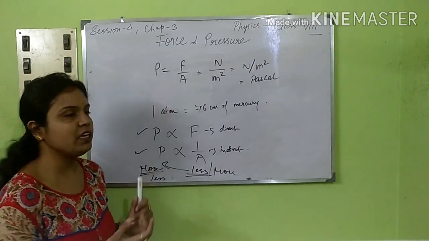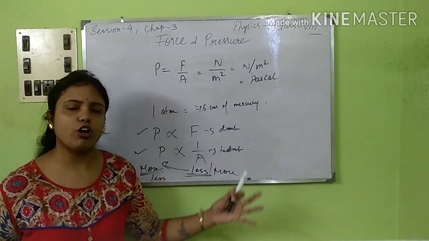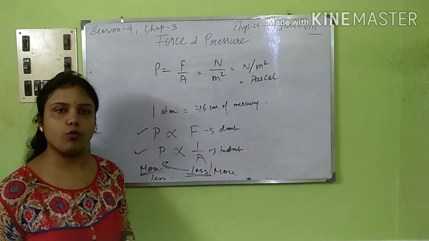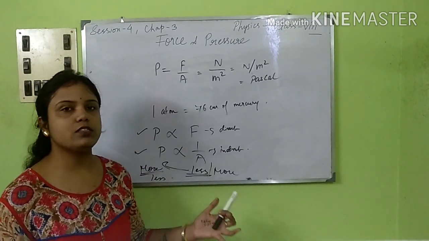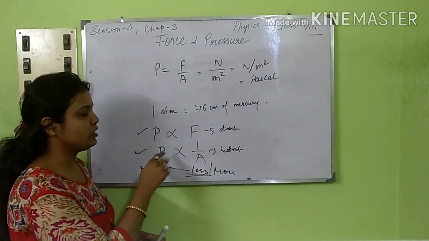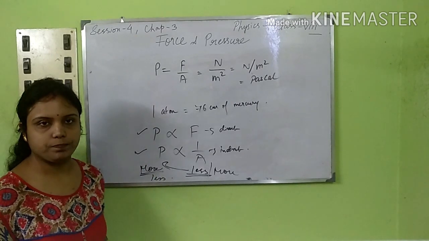So the pressure will be less. But suppose now you are keeping a huge object over the bed. Obviously the pressure will also be more because the force is more. So these are the examples for these two factors of pressure.